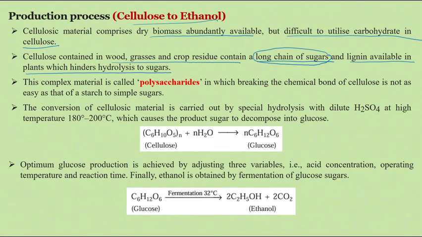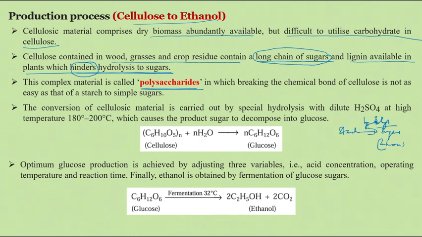In the previous cases, starch is converted into sugar, that is glucose, with the help of hydrolysis. But here lignin hinders the hydrolysis to sugar; hinder means it stops the hydrolysis. Why? Because this complex material is called a polysaccharide. Earlier, starch was a disaccharide.